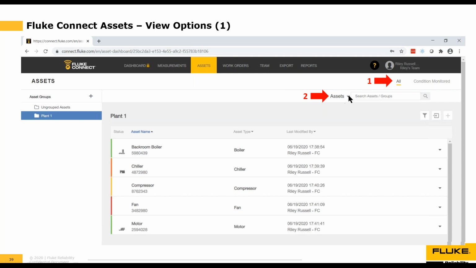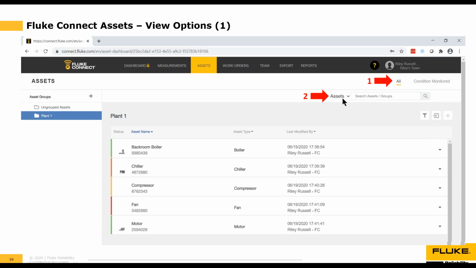So if I want to search for an asset group, I click the down arrow, toggle to asset groups, and type in the name of the asset group I want to search for. Maybe it's plant 752. I don't think we have any companies that big, but it could be. So you could type that information in here, and then you have to click the little magnifying glass, and that will execute the search. You could do the same for an asset.